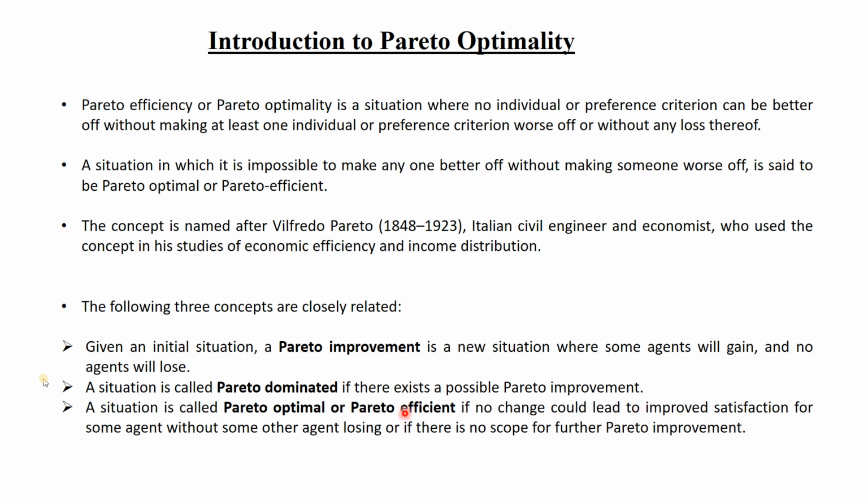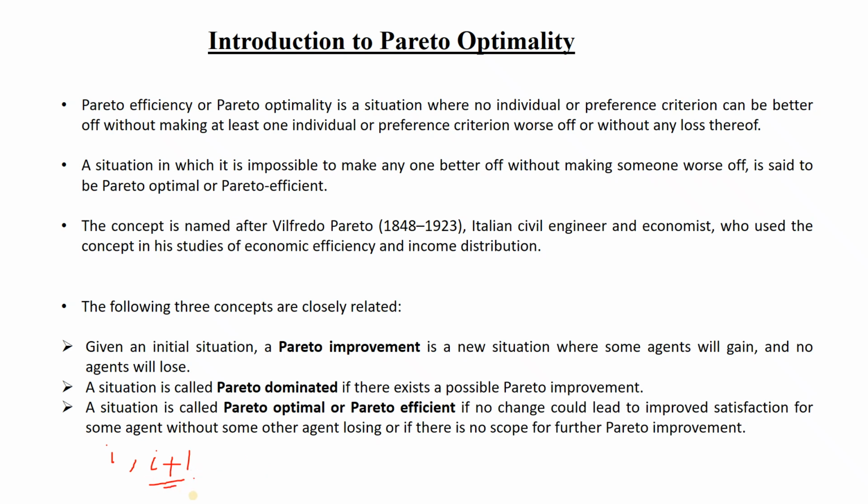So a situation is called Pareto optimal if no change could lead to improved satisfaction. So Pareto improvement and Pareto optimal are very much synonymous to each other. What is improvement? You have got a better result in the next iteration. Suppose you are going for iteration number i, okay, and at iteration i plus 1 you have got a better result.